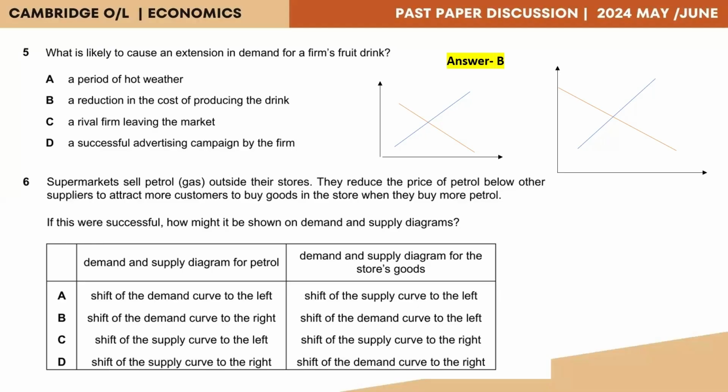They reduce the price of petrol below other suppliers to attract more customers to buy goods. So they are actually reducing the price than all of the other suppliers. And when the price falls, generally, it will also affect the supply. So now, since the demand angle does not seem to work, we can pay attention to the supply side.